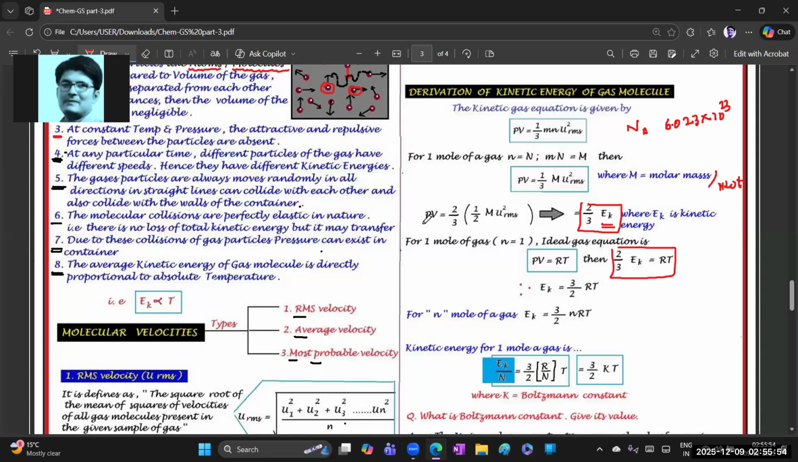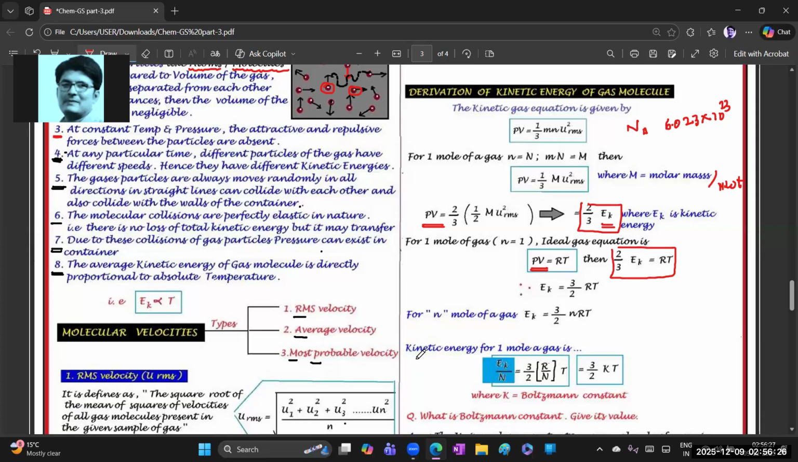Here, instead of PV, I wrote 2/3 EK equal to RT. So now if we pull EK out, what happens? Kinetic energy is equal to 2/3 inverted, it gets reversed. What does 2/3 become? 3/2 RT, whenever the kinetic energy is pulled out. Okay. So for n moles of a gas, kinetic energy is equal to 3/2 nRT, if you take the n value here.